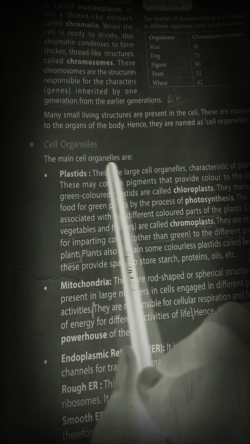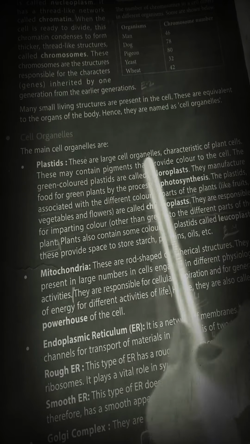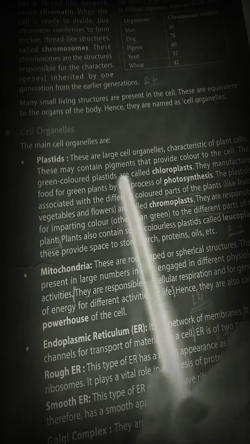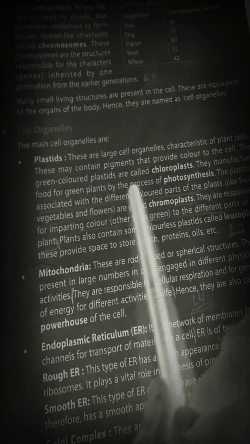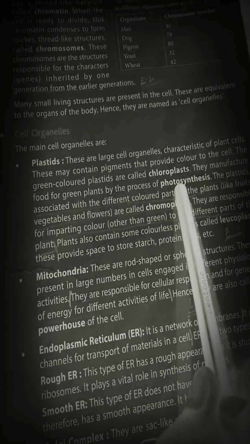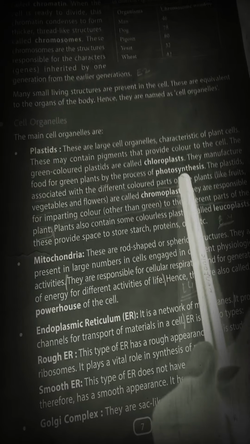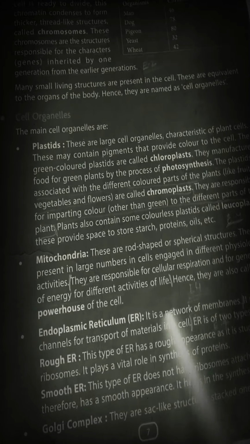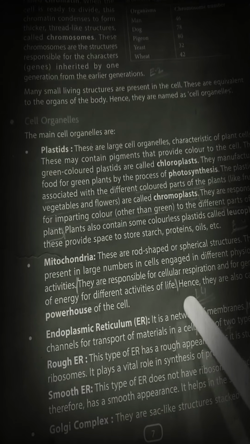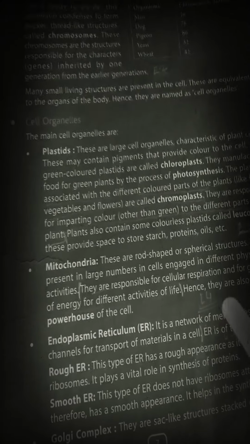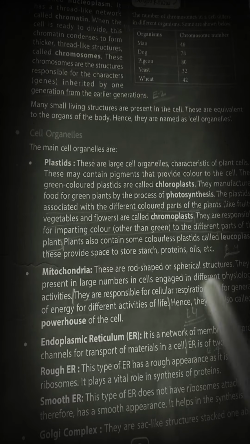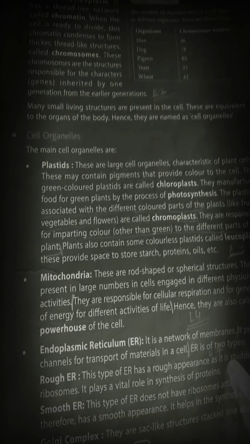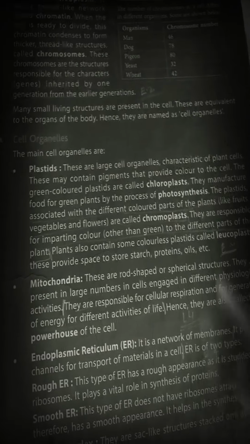Let's discuss more about the cell organelles. The main cell organelles are plastids. Plastids are the largest cell organelles. Chloroplasts have a green pigment called chlorophyll, which is responsible for the process of photosynthesis in plants. What is photosynthesis? The process in which plants make their own food with the help of carbon dioxide plus water in the presence of sunlight by chlorophyll. Chlorophyll is responsible for the absorption of sunlight. This reaction releases oxygen, O2, and C6H12O6, glucose. This is known as photosynthesis.